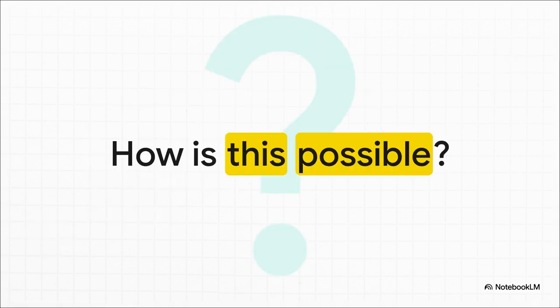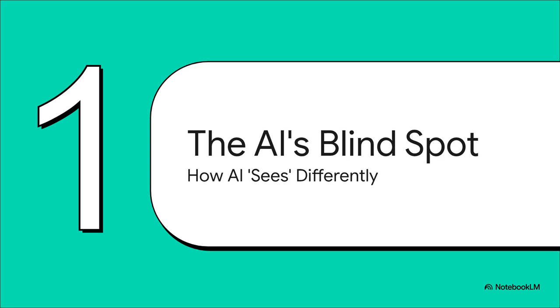Now, this isn't just some random computer glitch. No, this is a deliberate, carefully crafted attack, and it shines a huge spotlight on a fundamental weakness in how these AIs actually perceive the world. So, how is that even possible? All right, let's get into it. We need to explore what's called the AI's blind spot. This is all about the massive difference between how an AI sees the world and how we do.